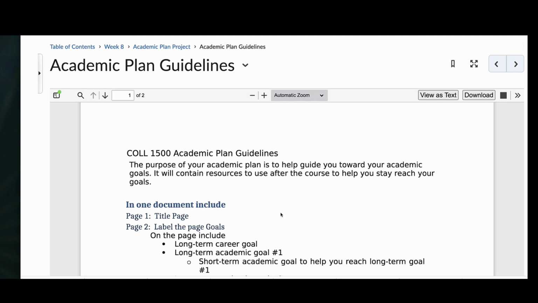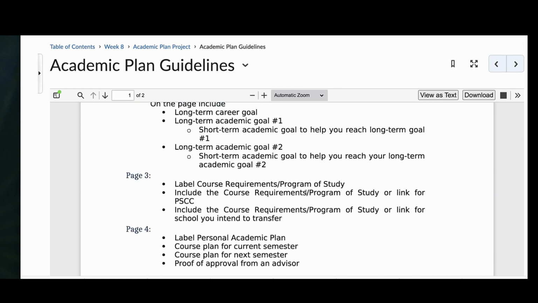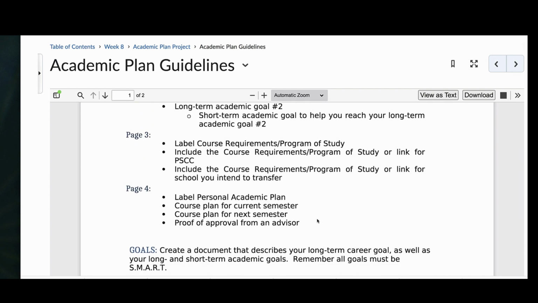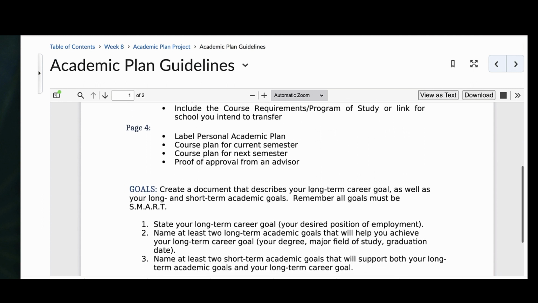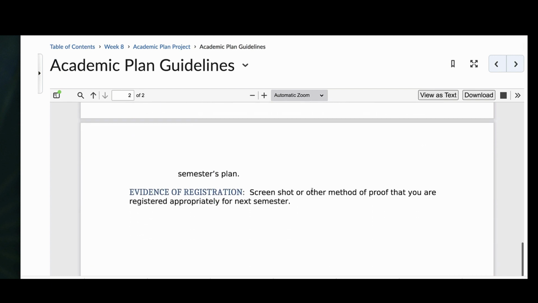Your page 1 will be a title page. Page 2 will be your goals. Page 3 will be your course requirements and program of study. And page 4 will be your personal academic plan form. Now make sure you've watched that video so you can understand what all those pieces are. It also will discuss some of that information here.